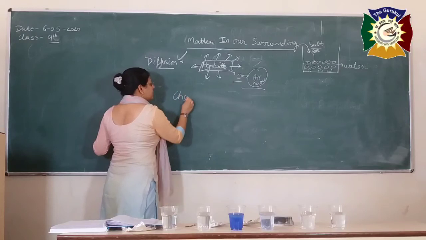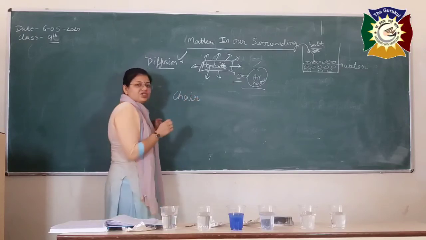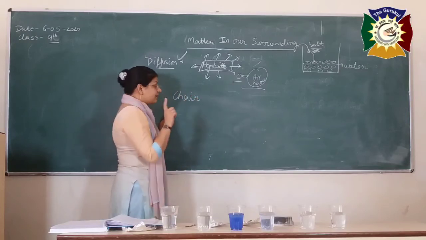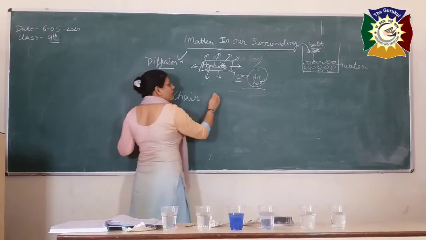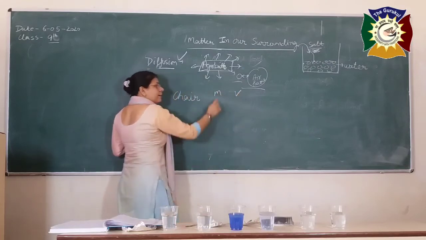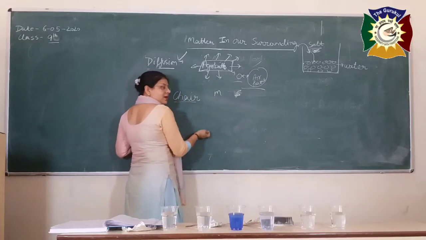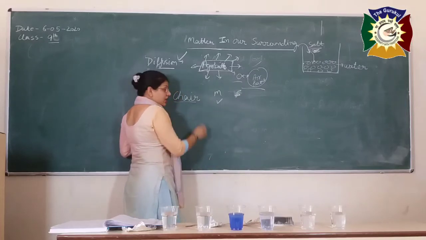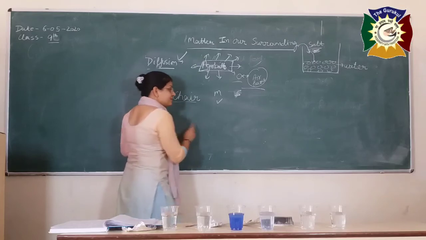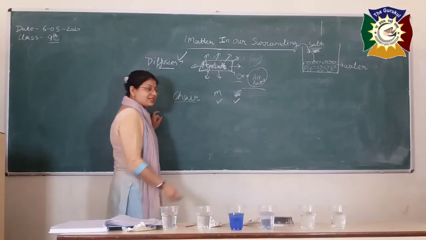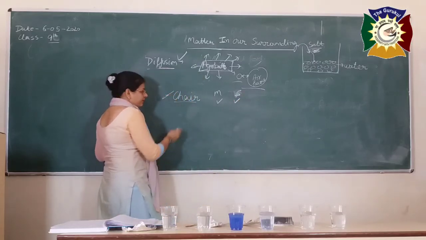Firstly, it is a chair. Is a chair a matter? To check whether it is a matter or not, you have to check these two things: mass as well as space. Is the chair having any mass? Yes, it is having mass. Is the chair going to occupy some space? Yes, it is going to occupy space. That means it is a matter.